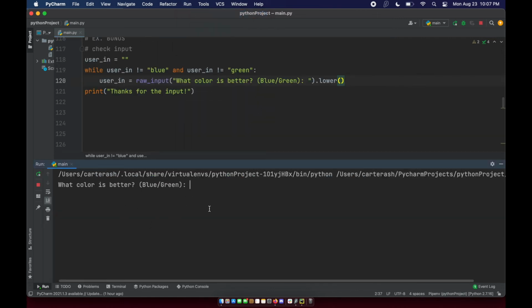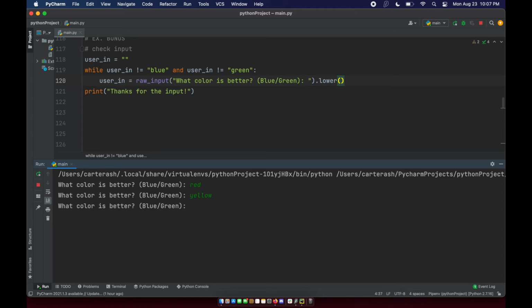So what is your favorite color? My favorite color is red. No. What is your favorite color? Yellow. What color is better? I'm going to say blue. Blue is better. So once I put the correct input and this condition is no longer true, then it breaks out and we continue on with the program.